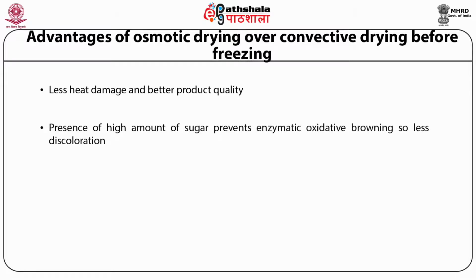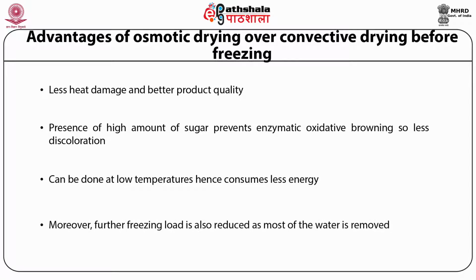Then the presence of a high amount of sugar prevents discoloration of fruits by enzymatic oxidative browning. Then this osmotic dehydration consumes less energy as it can be conducted at low temperatures. Moreover, the freezing load is also reduced as most of the water is removed.